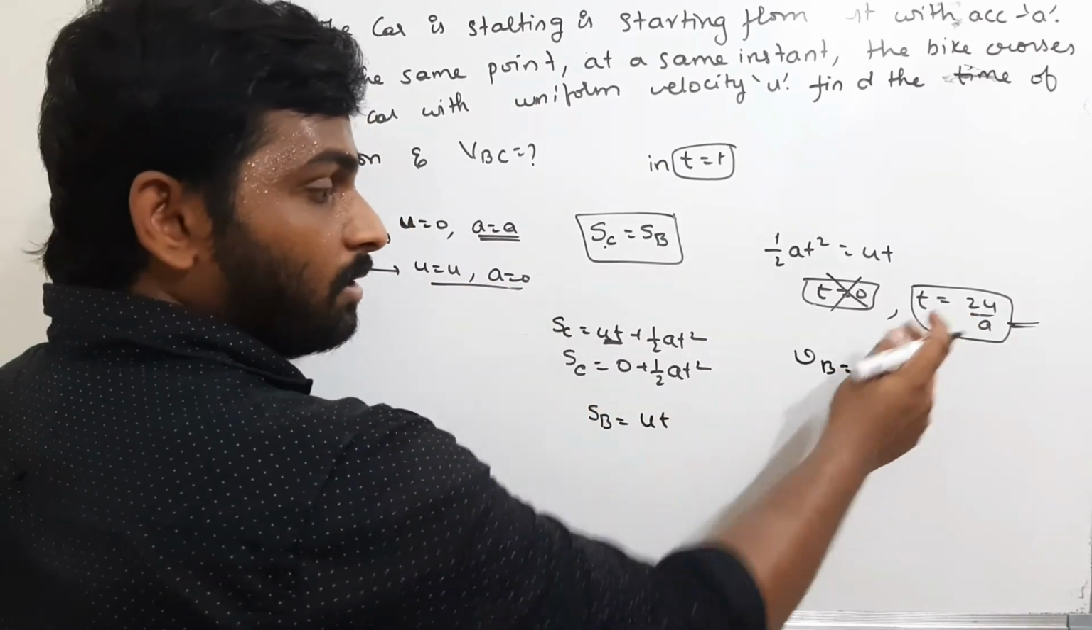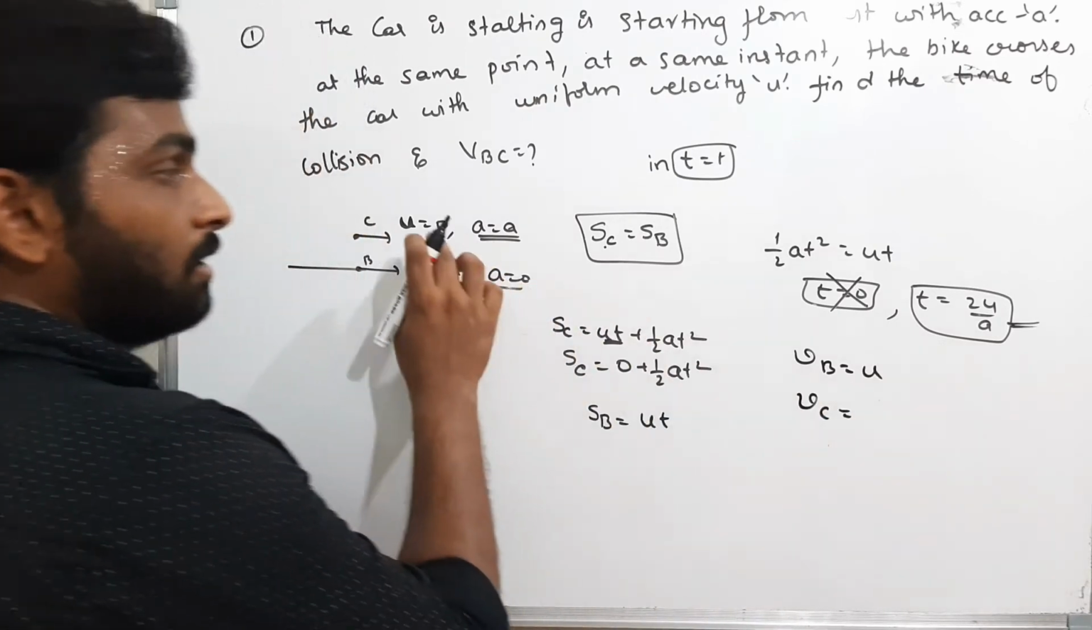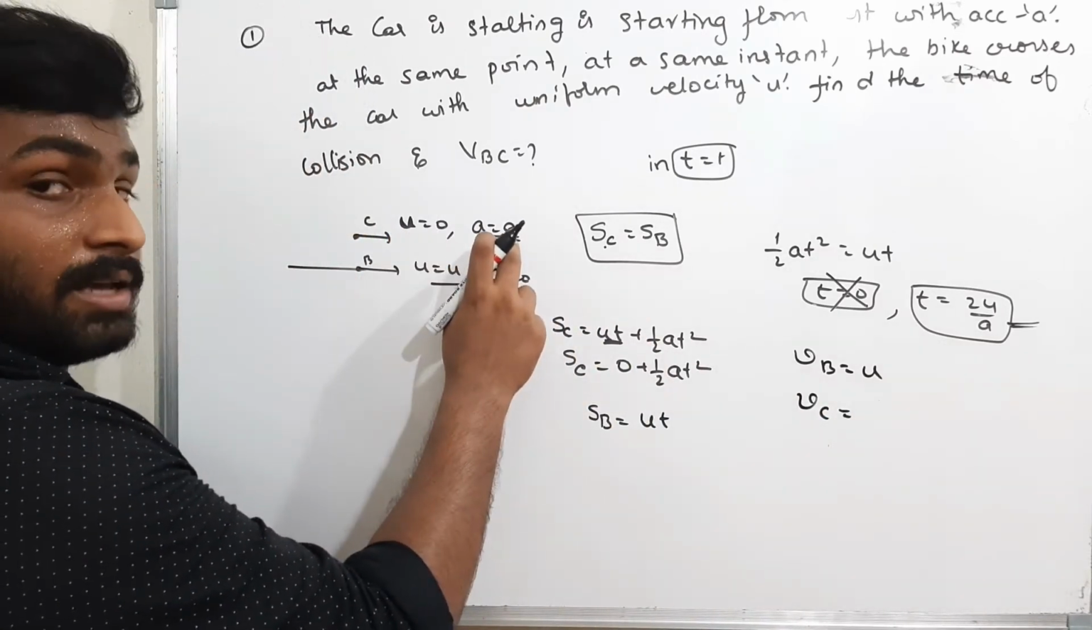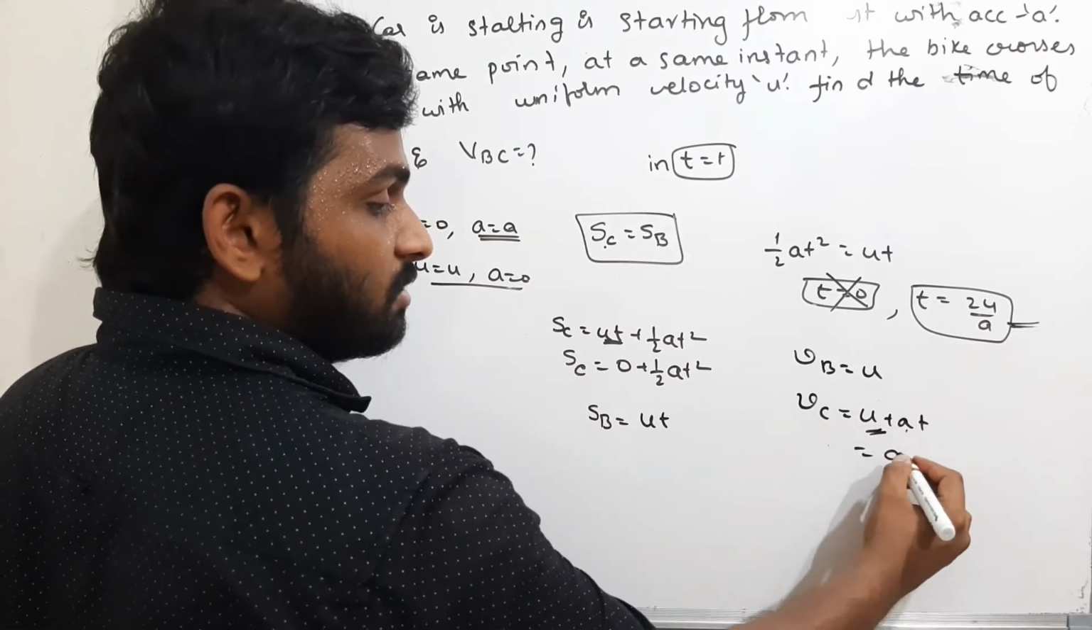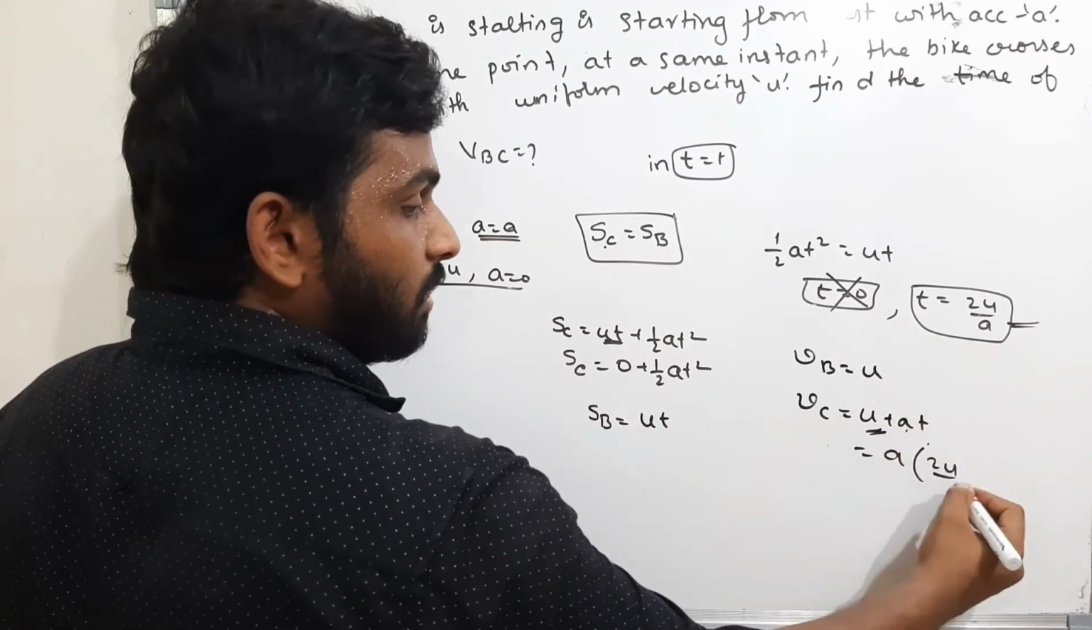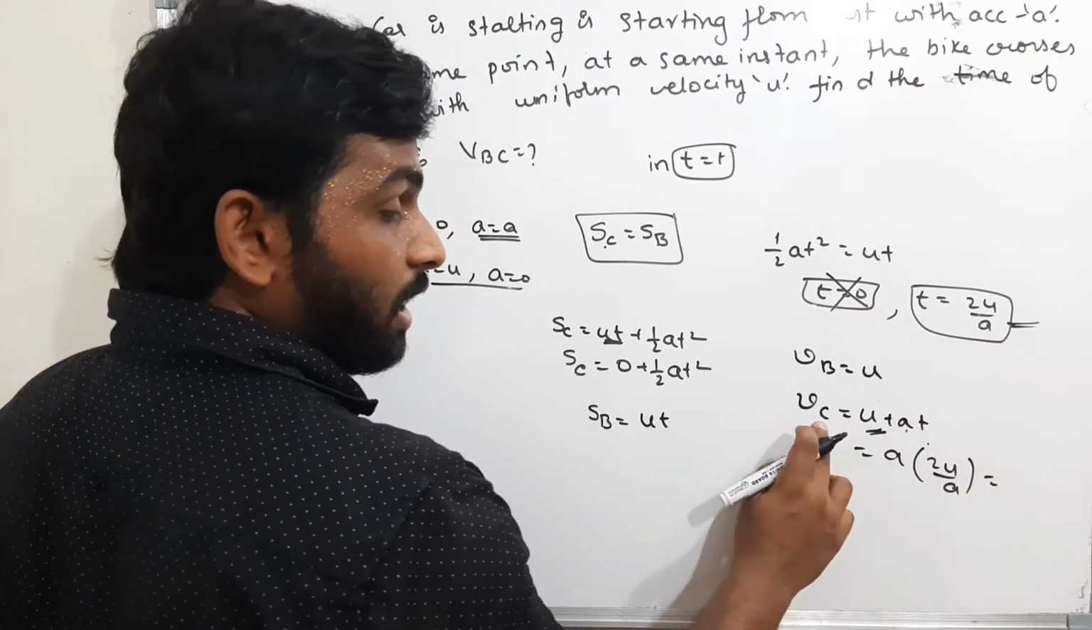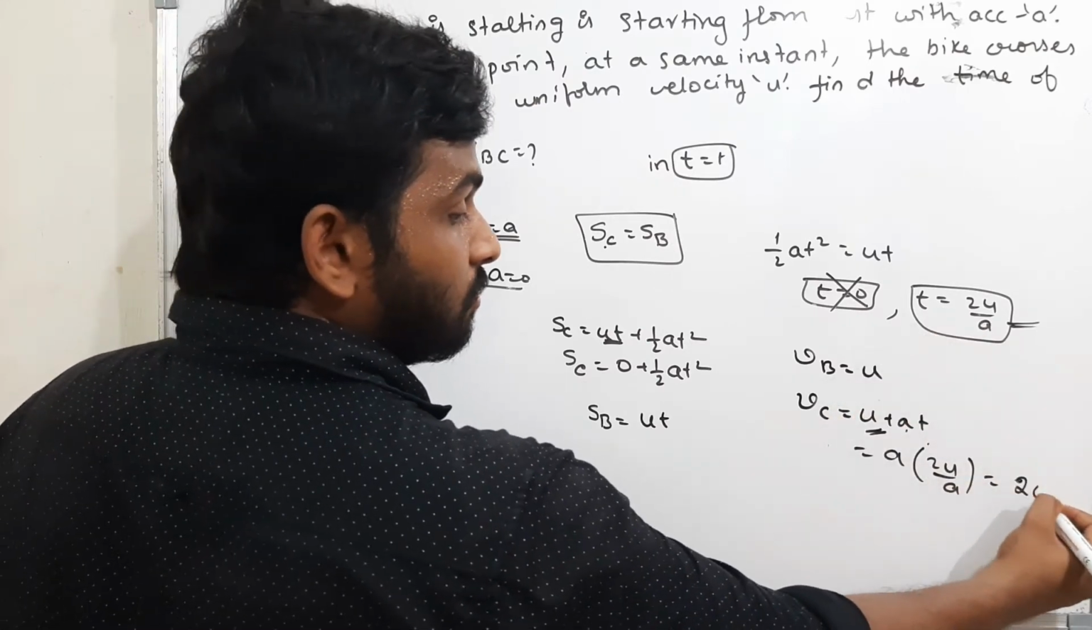Now at this time, what is the velocity of the car? Initial velocity is 0, but the acceleration is a, therefore what can you use? v equals u plus at. What is the time? 2u by a. Therefore, the velocity of the car at this time is 2u.